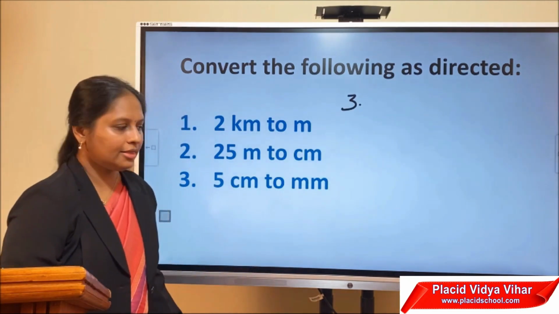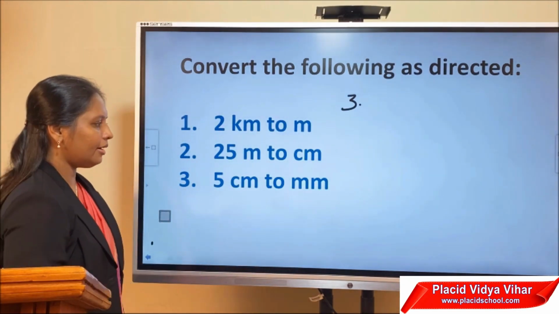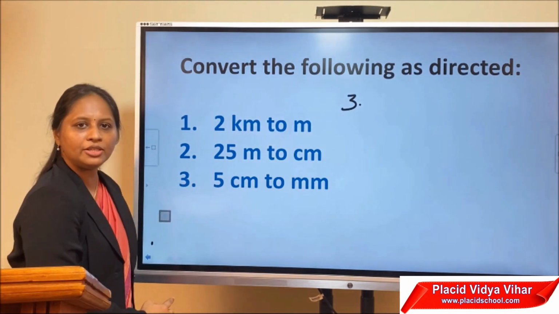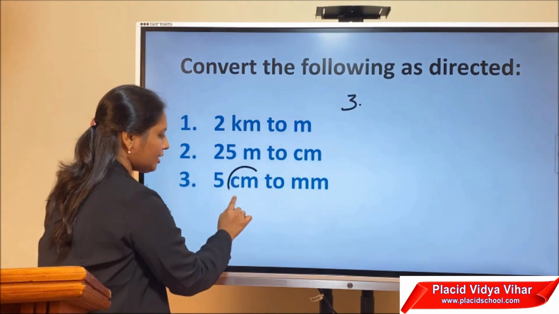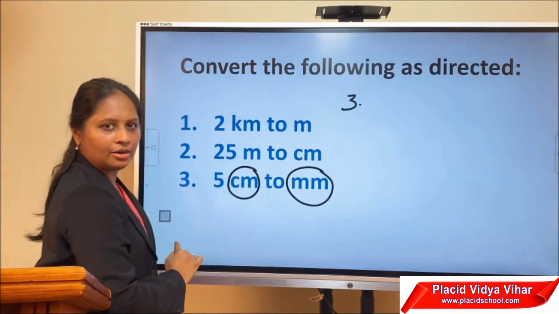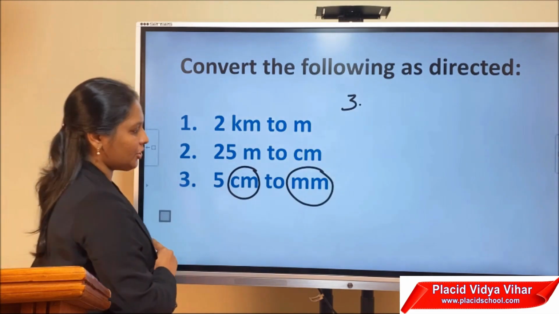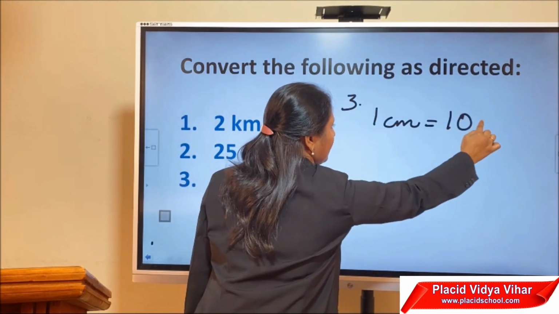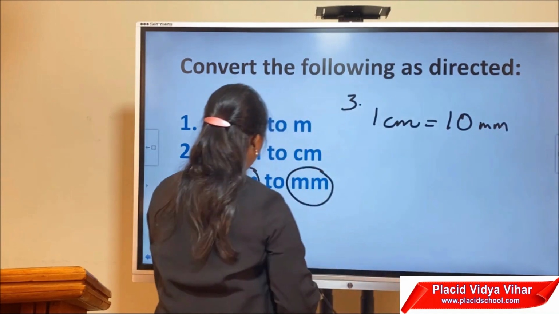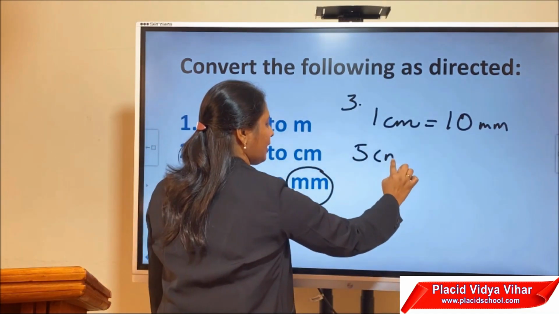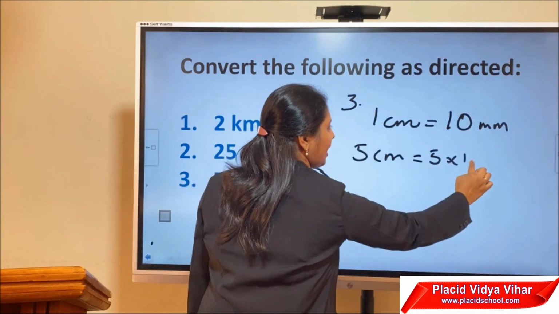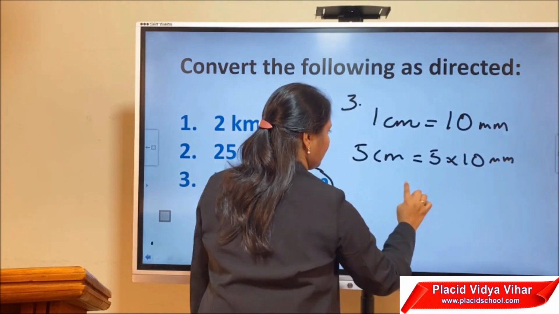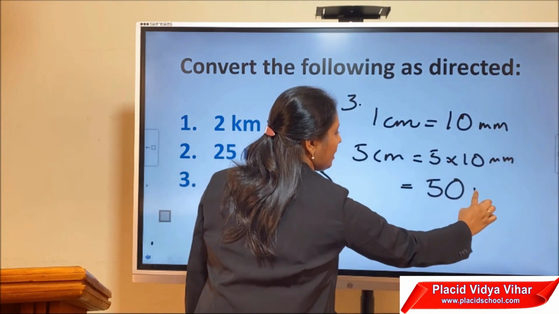Now let us see the third question. What is given here? You have to convert from 5 centimeter to millimeter. The conversion is from centimeter to millimeter. So what is the conversion here? 1 centimeter is equal to 10 millimeter. Therefore, 5 centimeter is equal to 5 into 10 millimeter. This is equal to 50 millimeter.